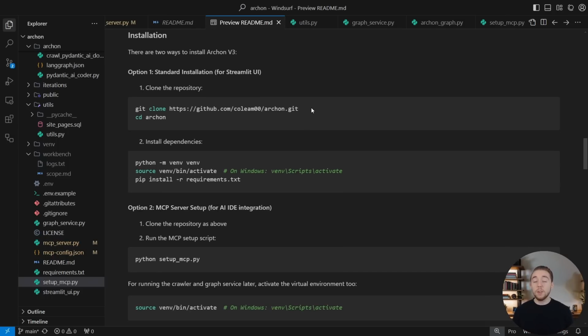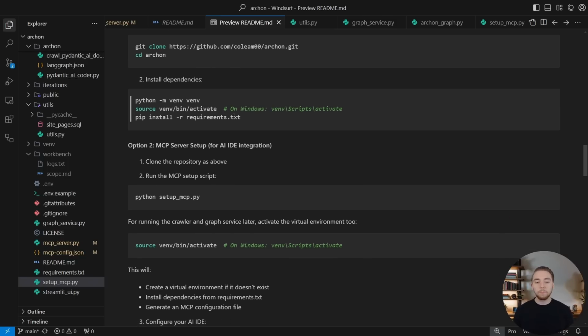And so if you're doing it the old way, just interacting through Streamlit and not as an MCP server, again, that is still supported, then you can follow these commands right here. So you just clone the repo, activate your virtual environment, install all your requirements.